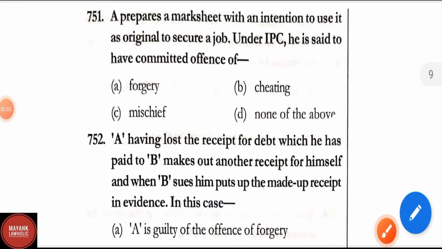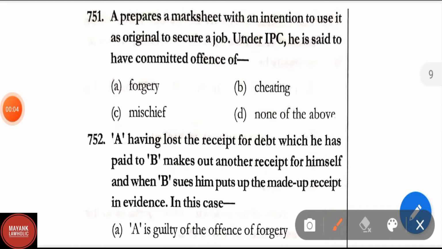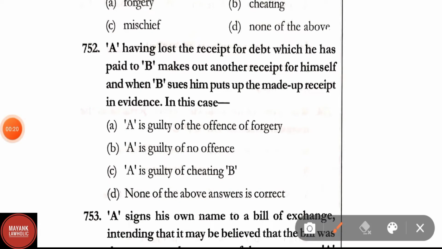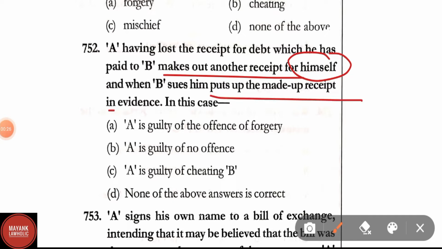Question number 751. A prepares a mark sheet with an intention to use it as original to secure a job. Under IPC, he is said to have committed the offence of forgery. Question number 752. A, having lost the receipt for debt which he has paid to B, makes out another receipt for himself, and when B sues him, he puts up the made up receipt in evidence.